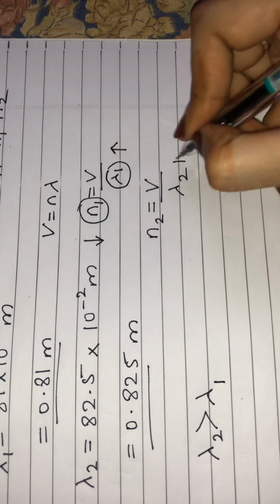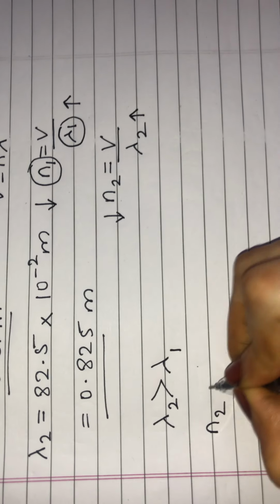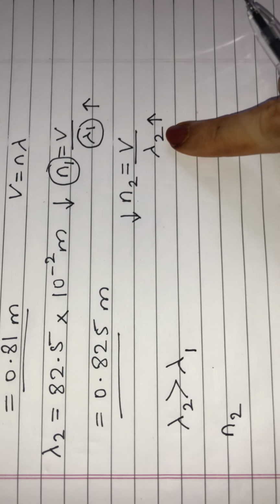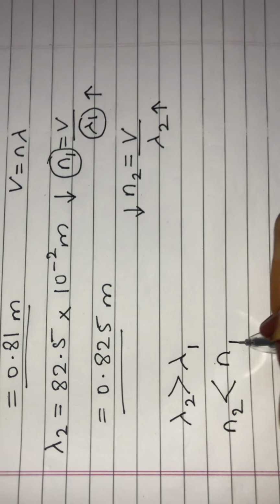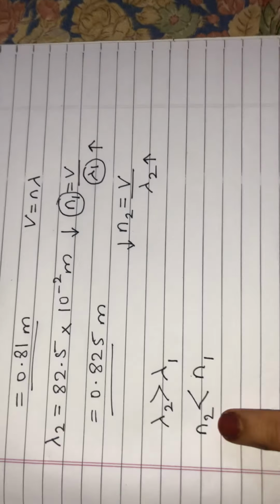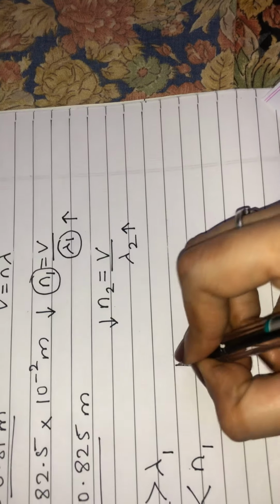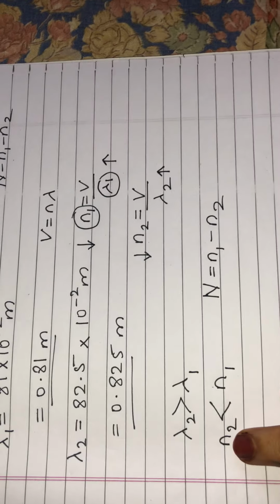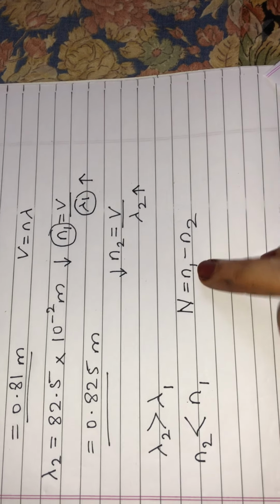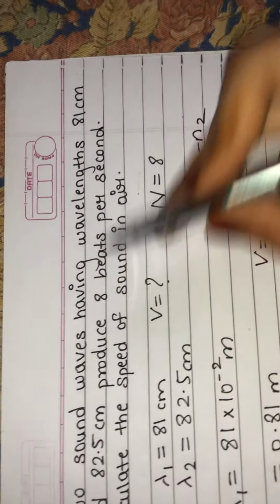Here lambda 2 is greater, so N2 will be smaller than N1. So N1 is bigger, and we will use the formula N1 minus N2. If N2 had been greater, we would have taken N2 minus N1. Now N is given to us, that is 8.